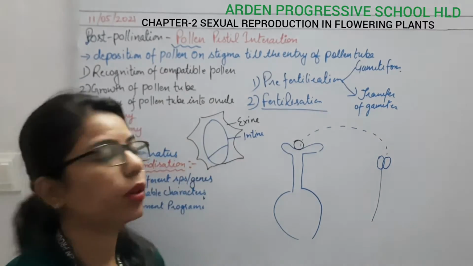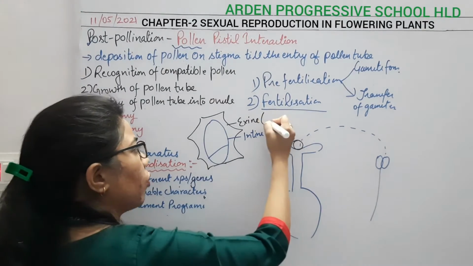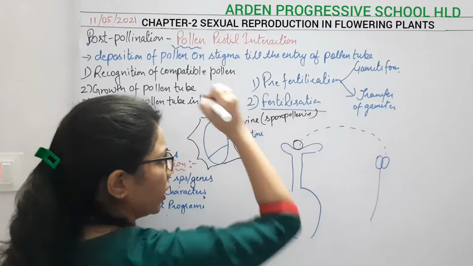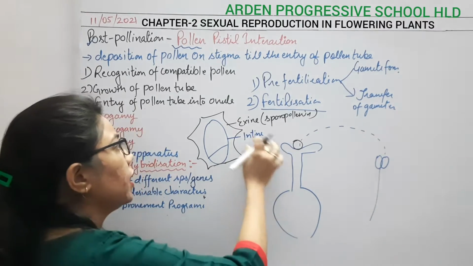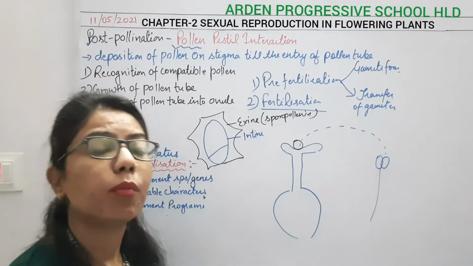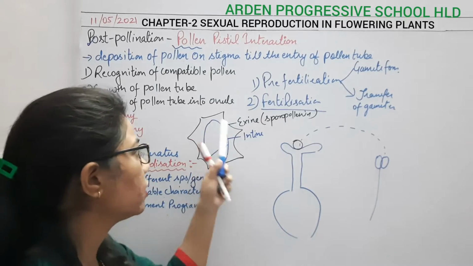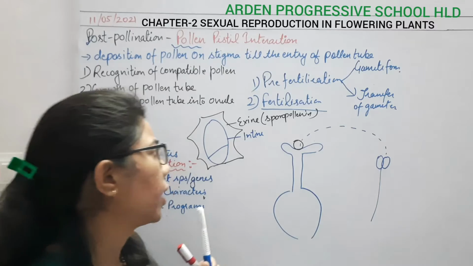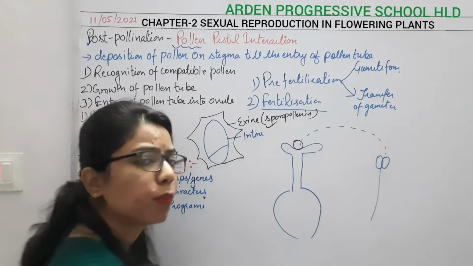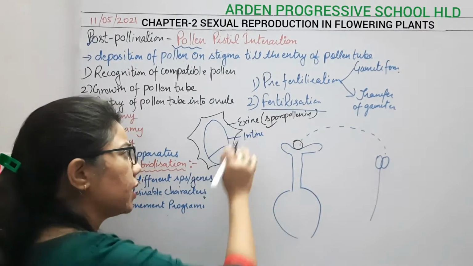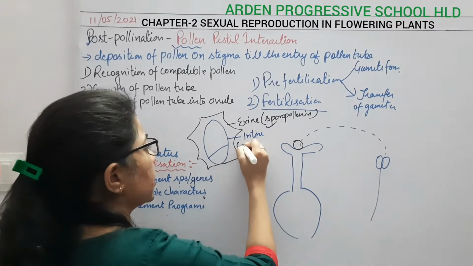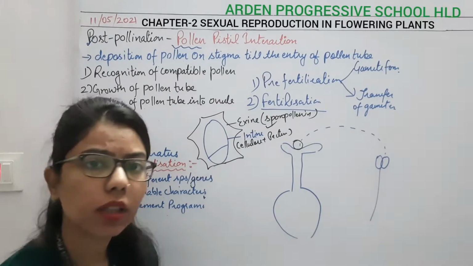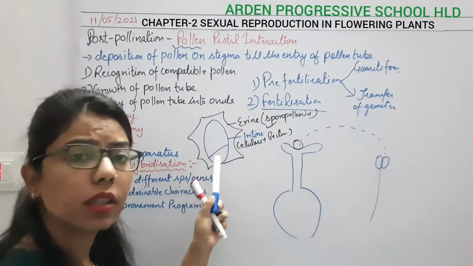Again, it is very important. Why? Exine is composed of what? It is composed of sporopollenin. Very important. Okay. Due to this, what will happen? These pollen grains are more viable. So the hardness present in this pollen grain, by which they can survive for a longer period of time, is due to what? Due to this sporopollenin. Okay. And this intine is made up of what? Cellulose and pectin.